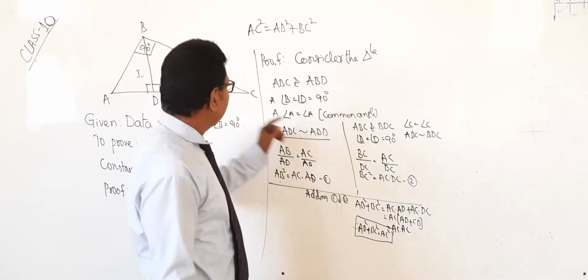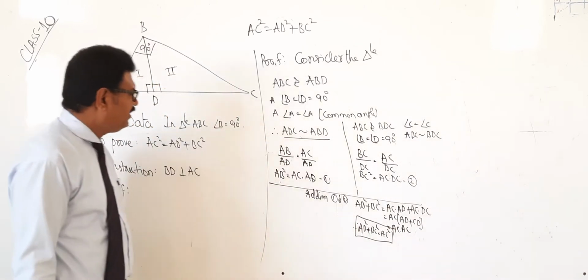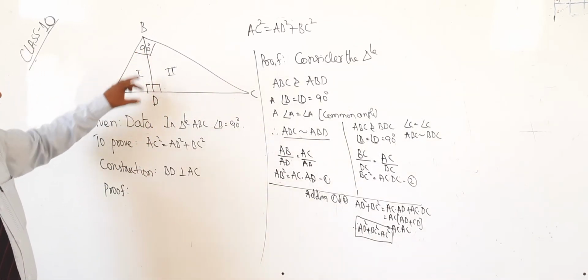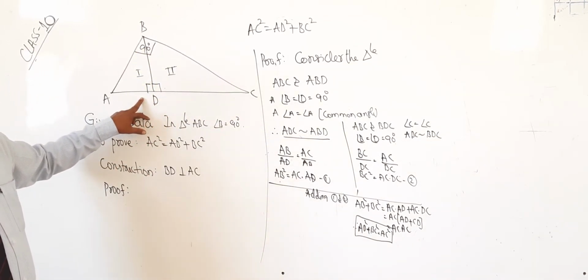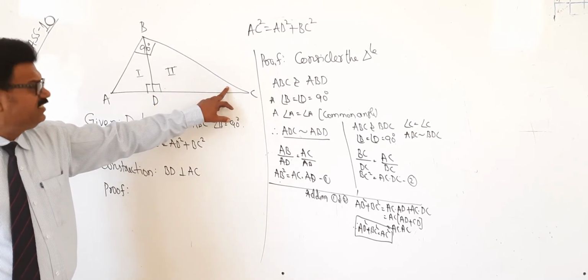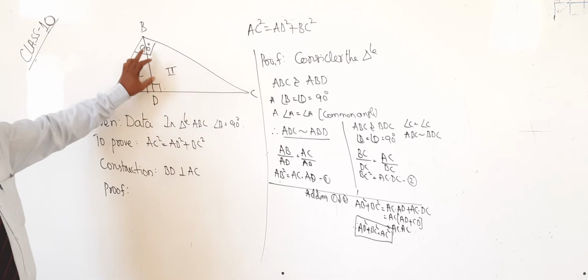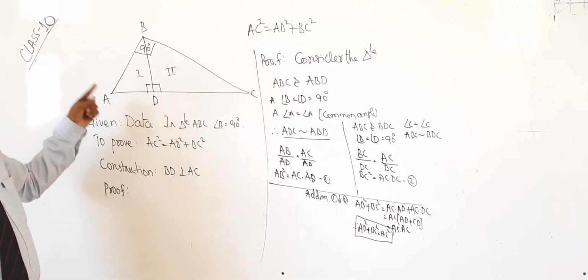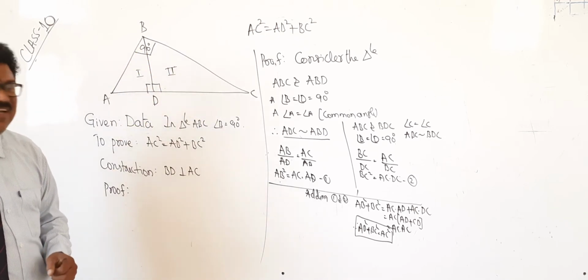Similarly, take ABC and BDC. Here also, angle B equals angle D equals 90 degrees. Angle C is equal to angle C, that is the common angle. Therefore, by similarity, ABC and BDC both are similar.